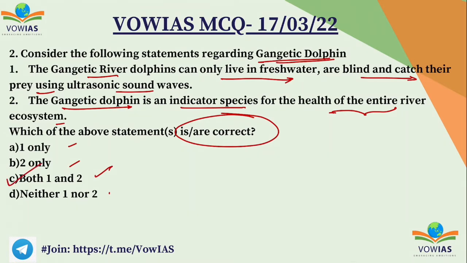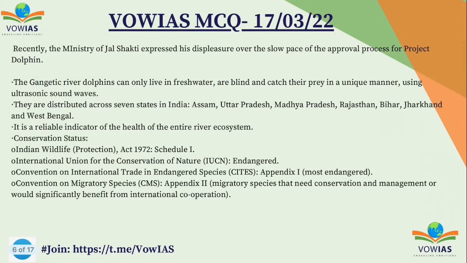Recently the Jal Shakti Ministry expressed their displeasure over the slow pace of approval process for Project Dolphin. So that's why this was in the news. The Gangetic dolphins can live in freshwater, they are blind, and catch their prey in a unique manner using ultrasonic waves. They are distributed across 7 states in India: Assam, Uttar Pradesh, Madhya Pradesh, Rajasthan, Bihar, Jharkhand, and West Bengal. It is a reliable indicator of the health of the entire ecosystem.